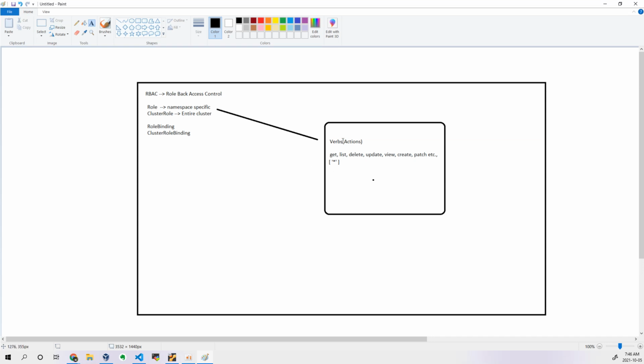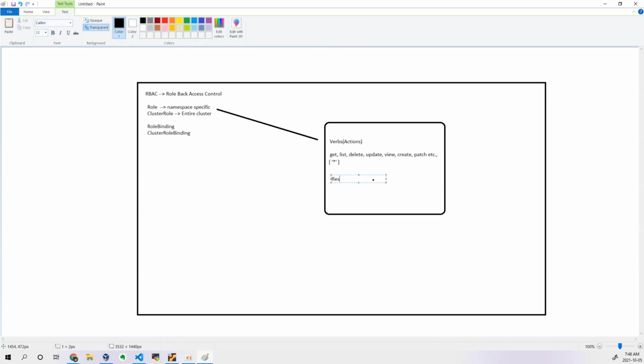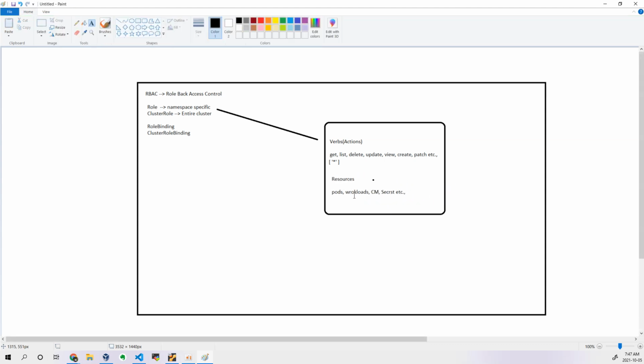Okay, so this is the main important parameter in your verbs. And then resources: to which resources you have to apply these particular verbs, meaning the actions. Let's say pods, workloads like your daemon set, deployment, everything, and the config maps, secrets, etc. There are so many objects which you can create in a Kubernetes cluster. For every object you can specify which resource, and what actions you want to perform. These things will be defined in your role and cluster role. So that's one thing we have to remember.